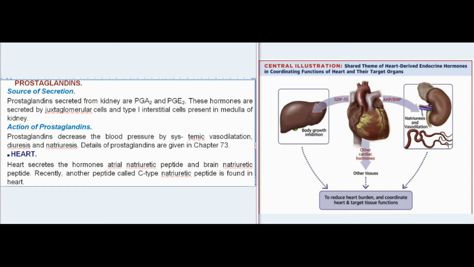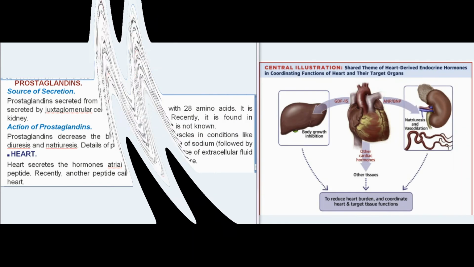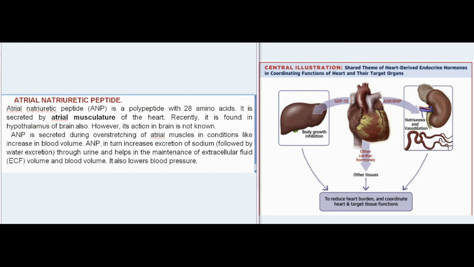Heart. Heart secretes the hormones atrial natriuretic peptide and brain natriuretic peptide. Recently, another peptide called C-type natriuretic peptide is found in heart. Atrial natriuretic peptide, ANP, is a polypeptide with 28 amino acids. It is secreted by atrial musculature of the heart. Recently, it is found in hypothalamus of brain also. However, its action in brain is not known.